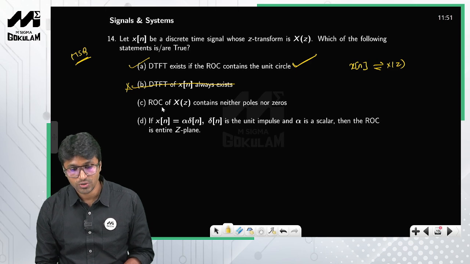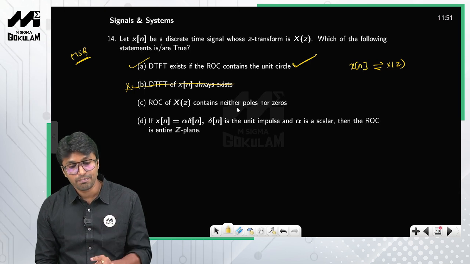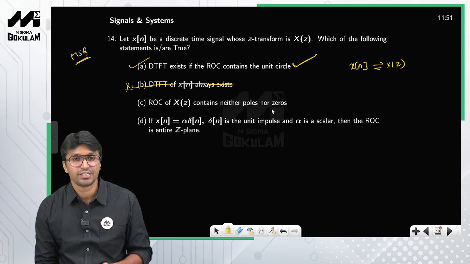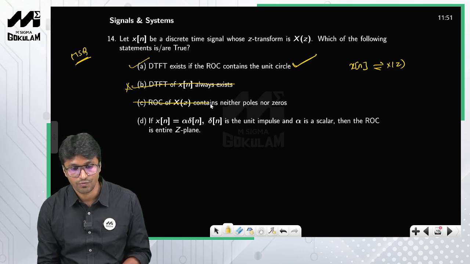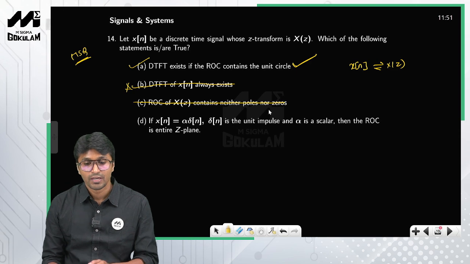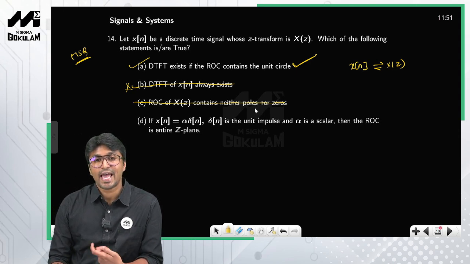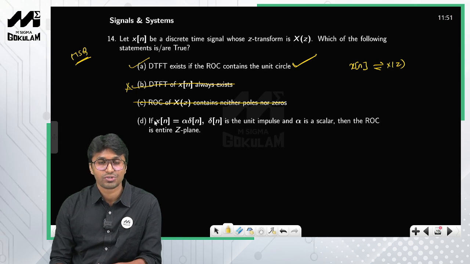ROC of X of z contains neither poles nor zeros. ROC of X of z should not contain poles, but there is no condition on zeros, right? So ROC can contain zeros, so therefore option C is also false.